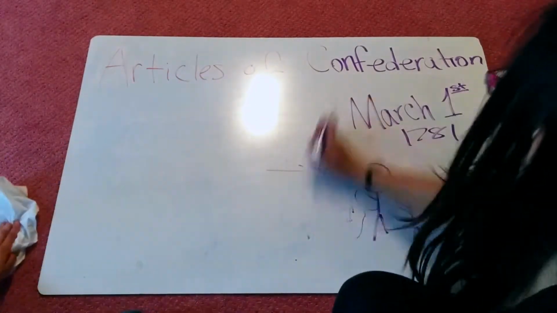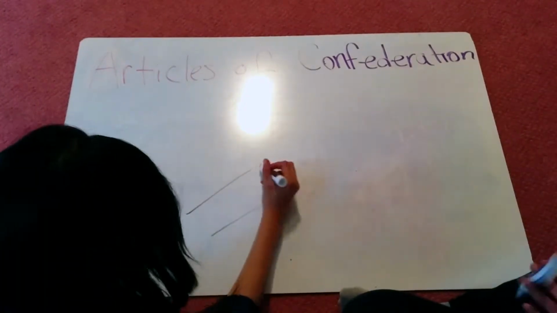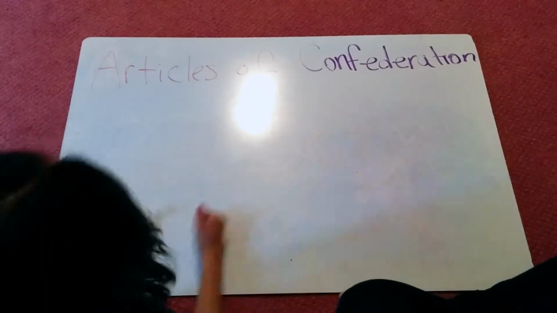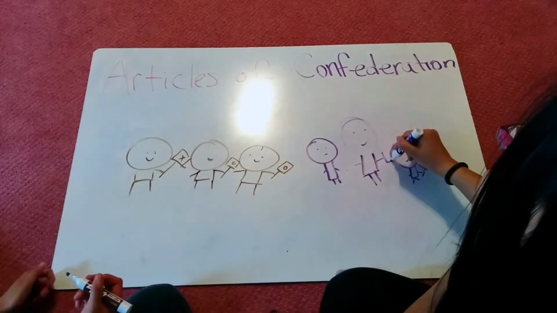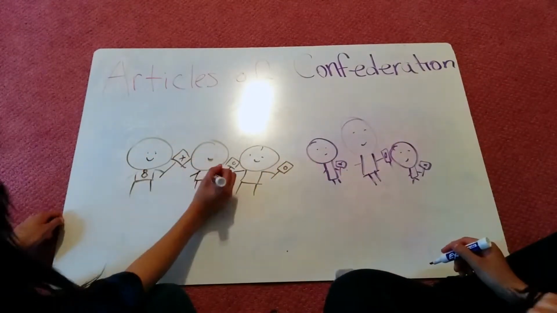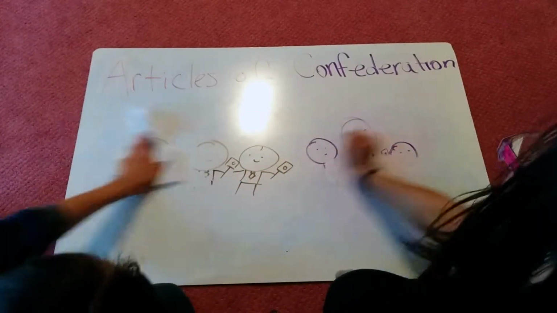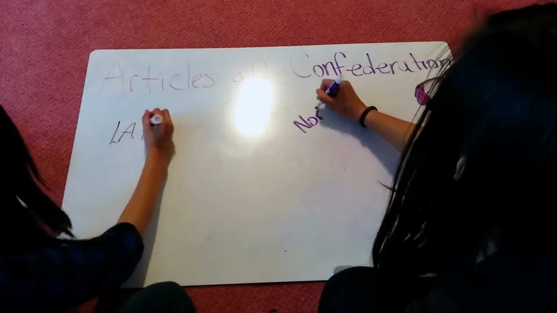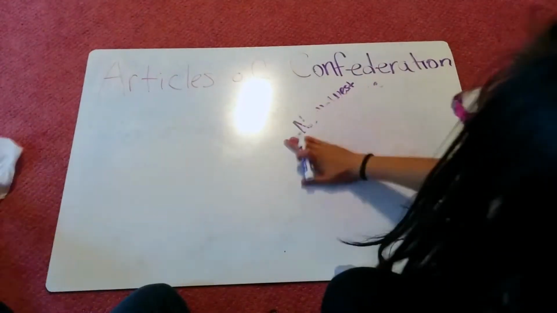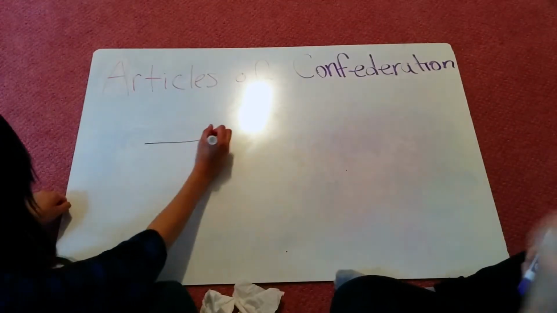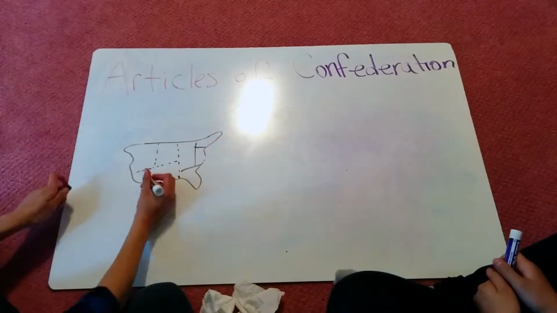The Articles of Confederation had strengths and weaknesses. Let's start with the strengths and successes. The Articles of Confederation gave all states an equal vote in Congress. It made it so that 9 states had to agree to declare war or admit new states, so smaller states can't overrule larger states. It created executive departments within the government, and it also established the Land Ordinance of 1785 and the Northwest Ordinance, which created territorial government, set protocols for admission of new states, division of land into useful units, and set aside land in each township for public use.